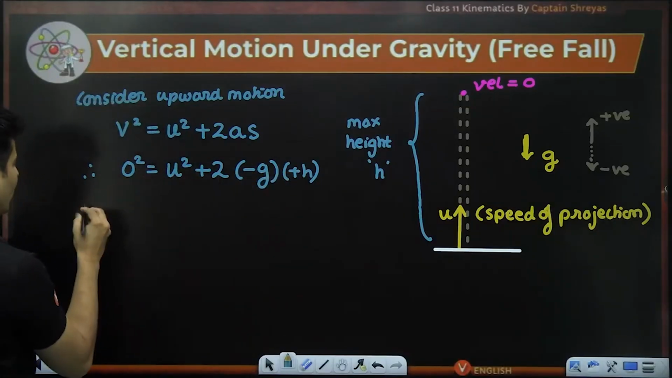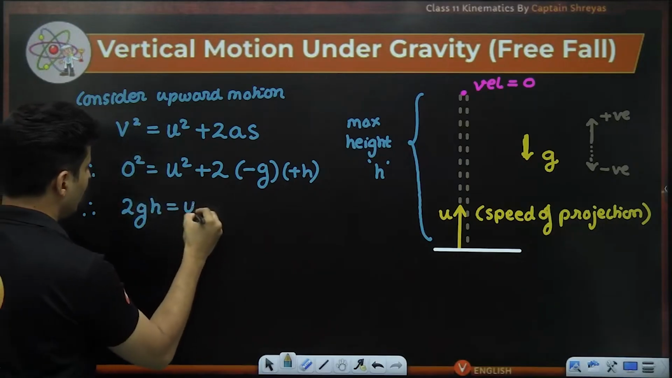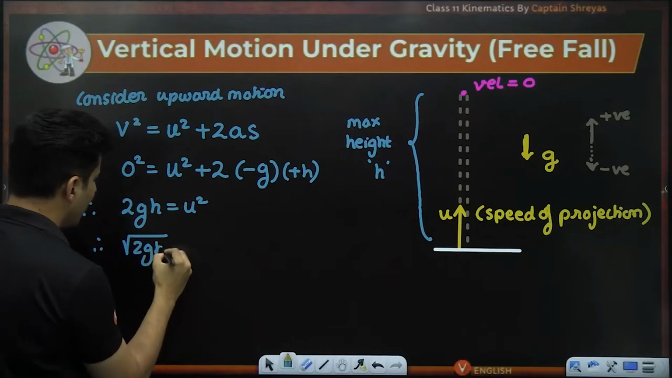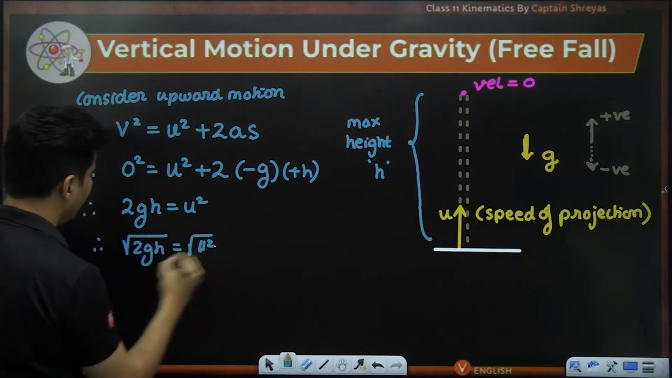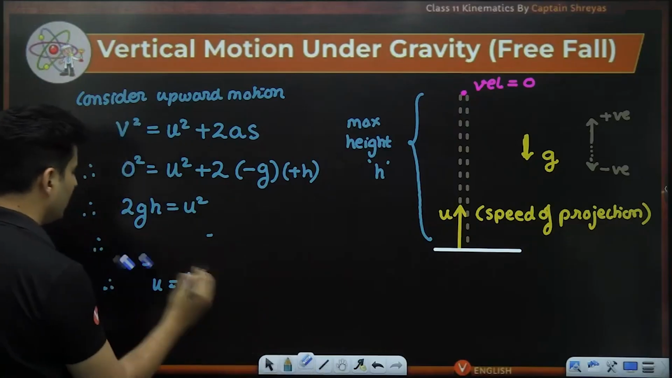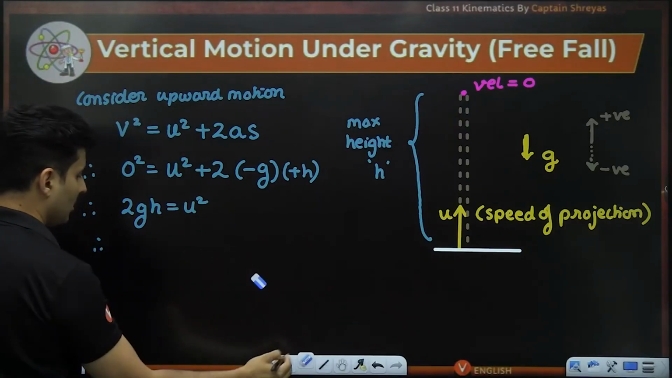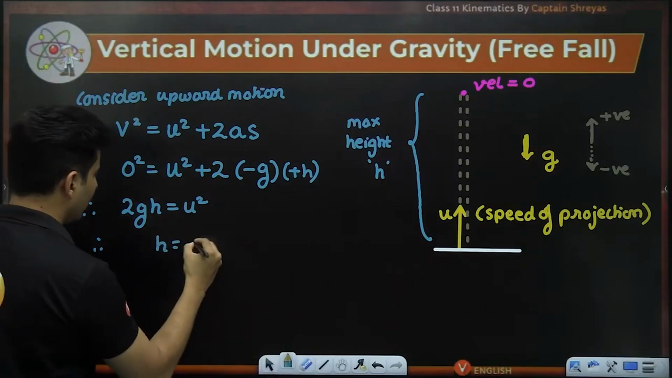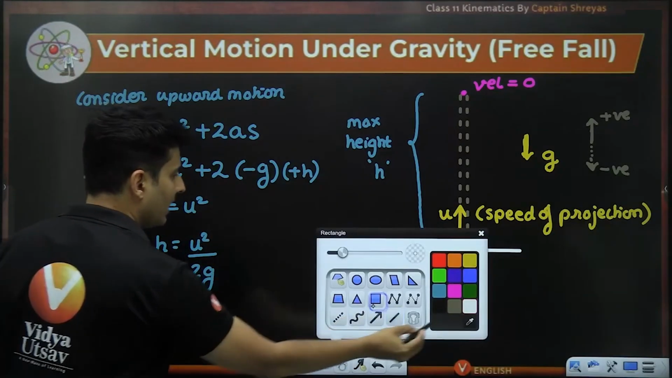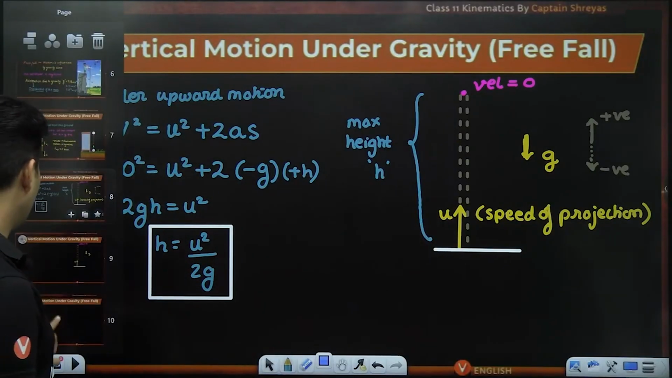Anyways, now bring this over here. You will see 2gh is equal to u square. Just rearranging, h will be nothing but u square divided by 2g. This is a very nice formula. Height is u square divided by 2g.